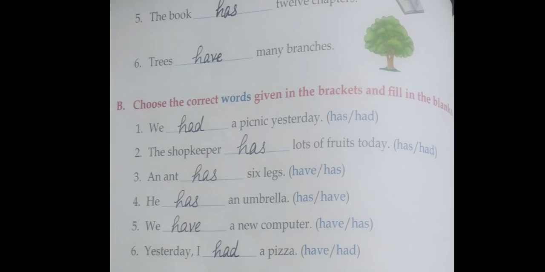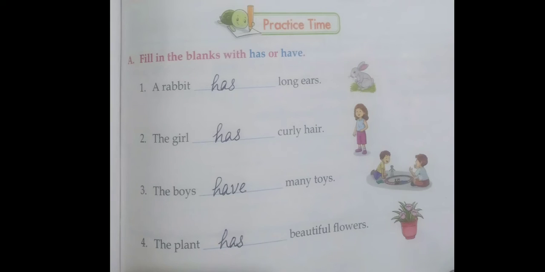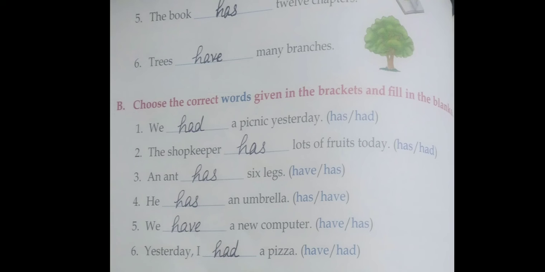Okay, next exercise. One more time I will explain. See, first one, a rabbit has long ears. Has, H-A-S, has. Second one, the girl has curly hair. Okay, write in textbook. Third one, the boys have many toys. The plant has beautiful flowers. Next one, the book has 12 chapters. Trees have many branches. Okay.